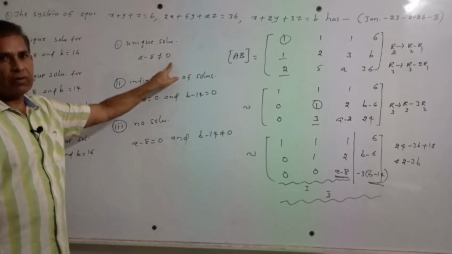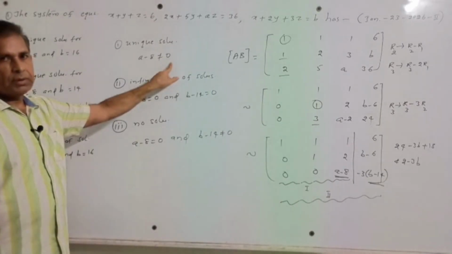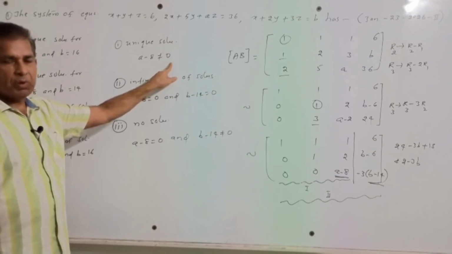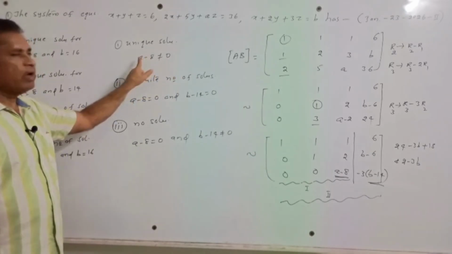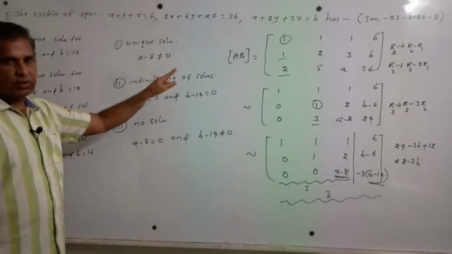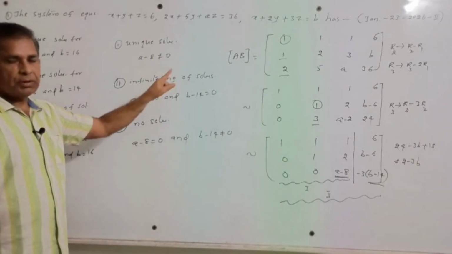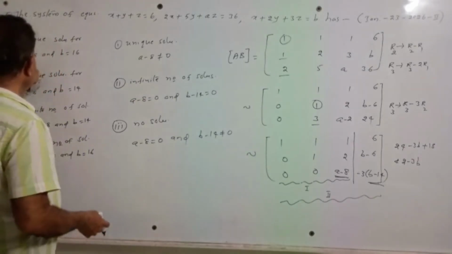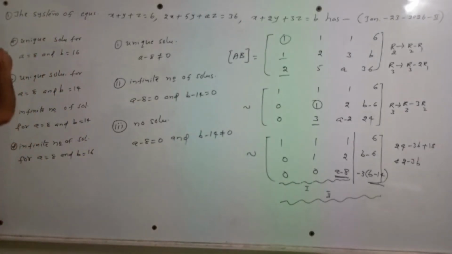That means A not equal to 8. So unique solution doesn't depend on the value of B. Purely it depends only on the value of A. A not equal to 8, the above system is having unique solution. It doesn't depend on B. But here he had given A is equal to 8. Therefore I can say this option is not the correct option.